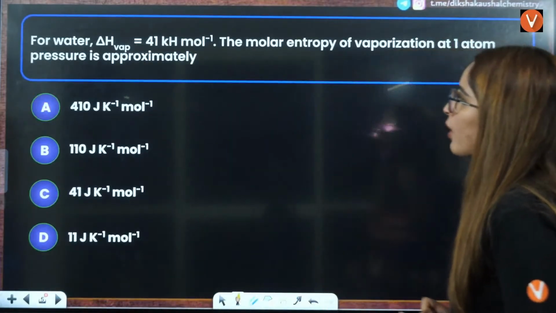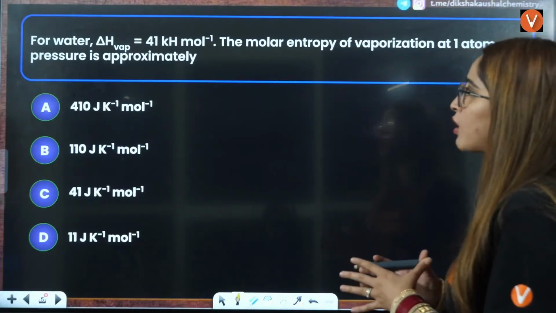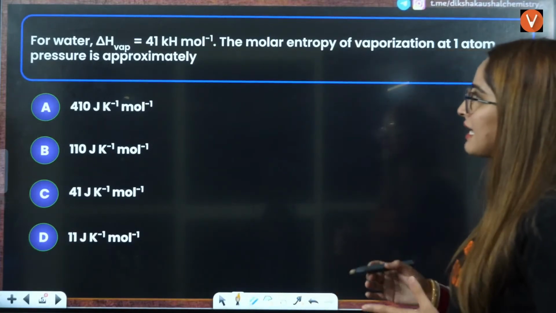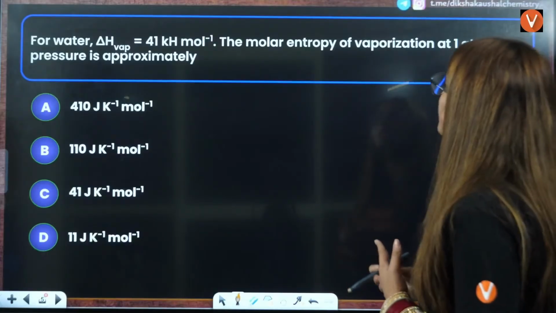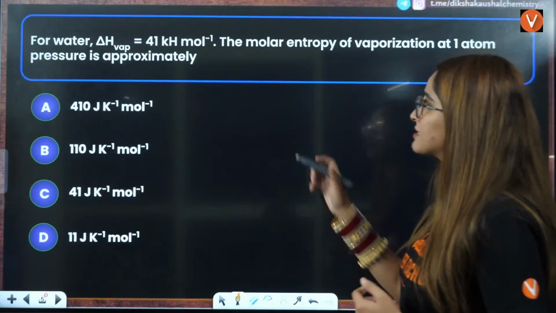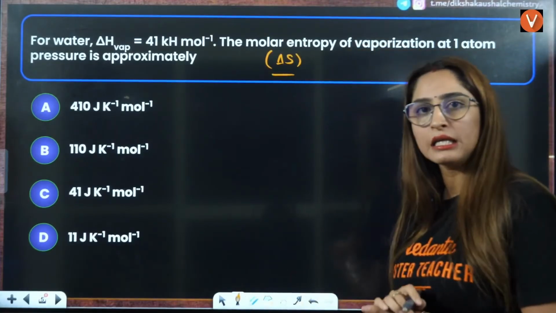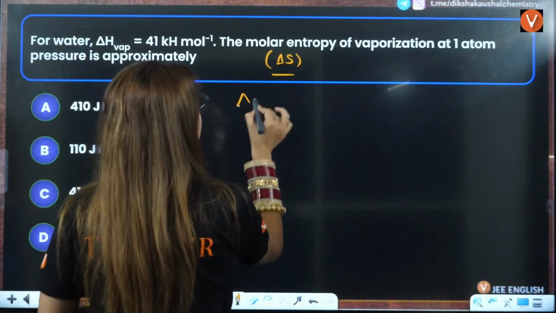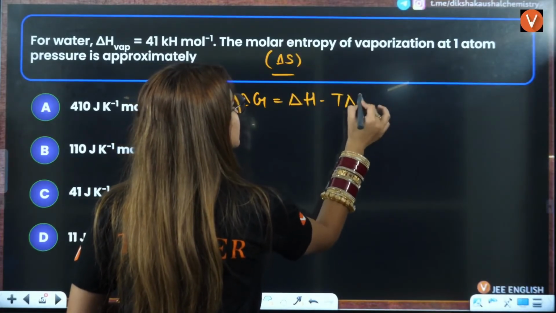Next is for water, delta H, the molar entropy of vaporization at 1 atmosphere is approximately. So here, what they are saying is they have given you delta H for water, right? They are asking you the molar entropy of vaporization at 1 atmosphere. Delta S, they are asking you, right? So that will be solved by the Gibbs-Helmholtz equation, very, very important. Delta G is equal to delta H minus T delta S.